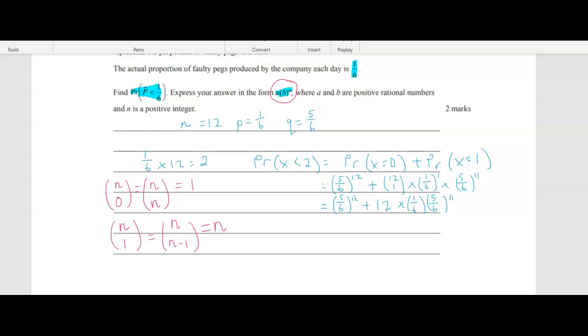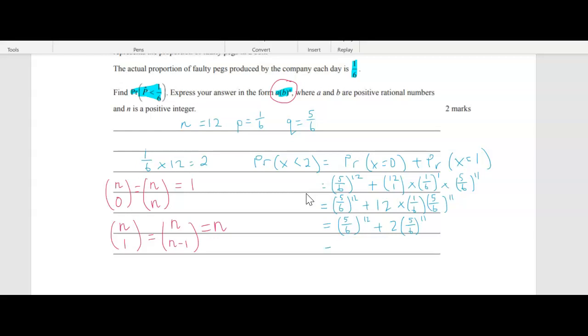All right, so you do need to go further, because remember, we need it in this form here. So if you got to this point, you've got a mark. This is where it gets tricky. So I need to tidy this up, and you really need to be careful with your working. So 12 times 1/6 is 12/6, which is just 2. And then we've got 5/6 to the power of 11. Again, you don't need to expand those powers. You would be there for the whole SAC exam.